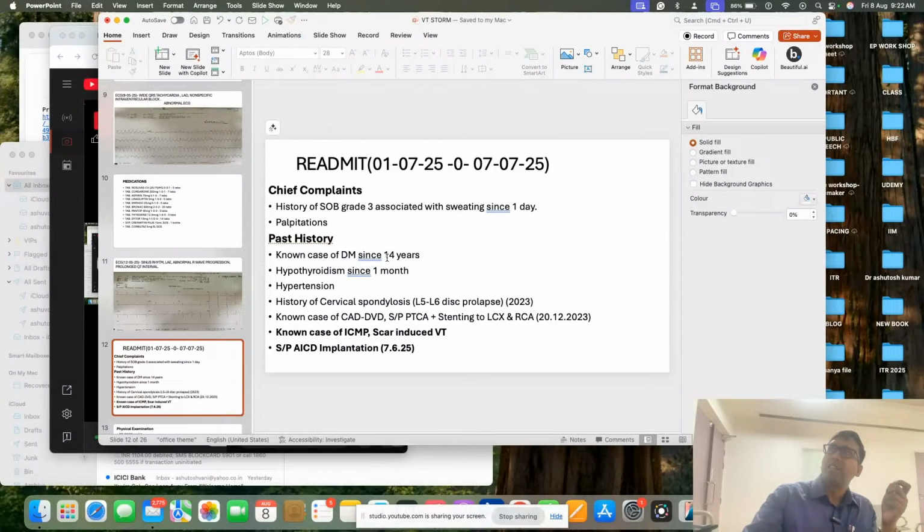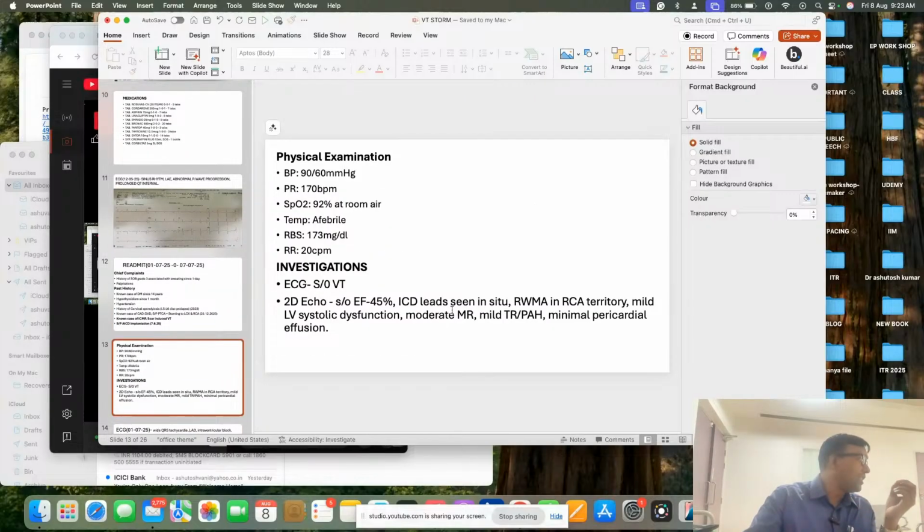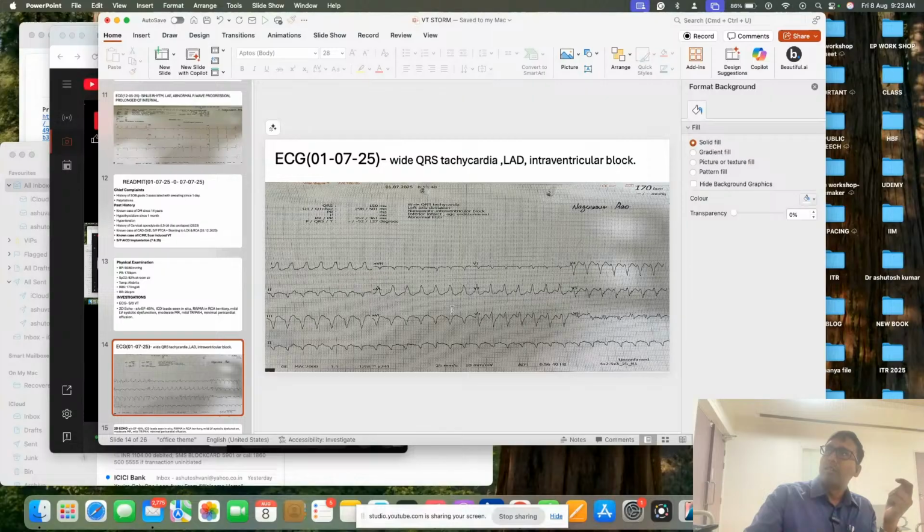So as history, diabetes for 14 years, hypothyroidism for 1 month, which I think is Amiodarone-induced. Triple vessel disease and PTCA to LCX and RCA. And LCX is one of the most notorious vessels, because we call it a very arrhythmogenic vessel, for all the VTs.